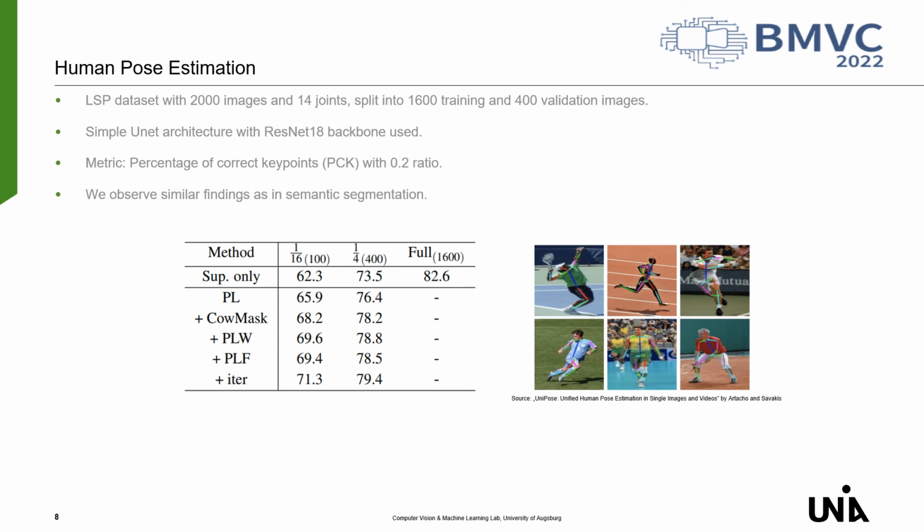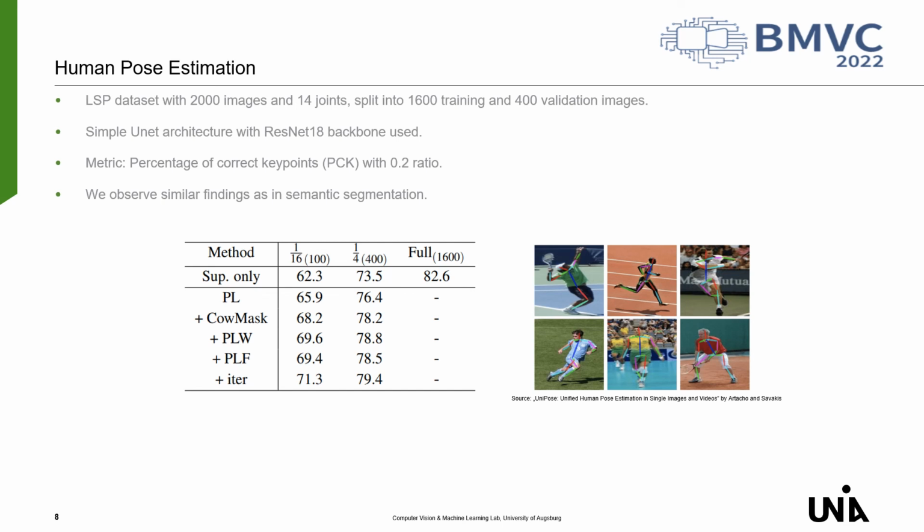To verify if our findings are not specific to semantic segmentation, we also apply our method on the human pose estimation task. The experiments were conducted on the LSP dataset, which contains 2000 images with 14 annotated joints. For our ablations, we use 1600 images as training set and the rest for evaluation. And similar to semantic segmentation, we can observe an improvement when using image mixing as well as our proposed pseudo-label weighting scheme, while pseudo-label filtering shows to be less effective.